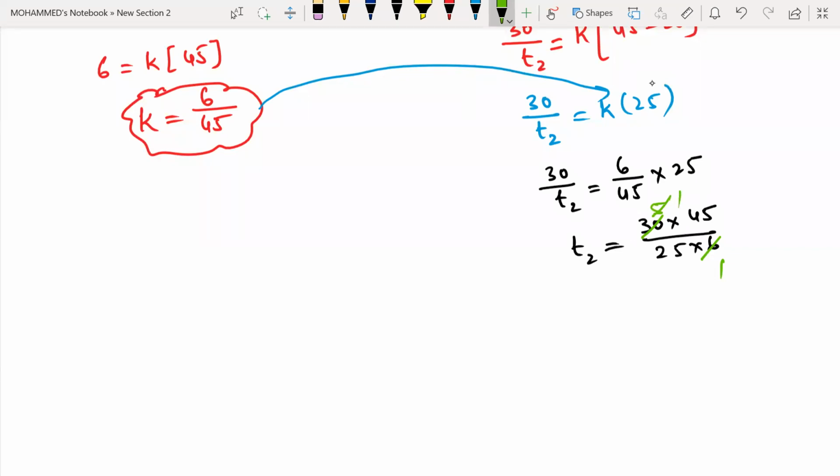Five fives are 25. Five ones are five, five nines are 45. That means 5 times 9, nine minutes. So the time will be equal to your 9 minutes.